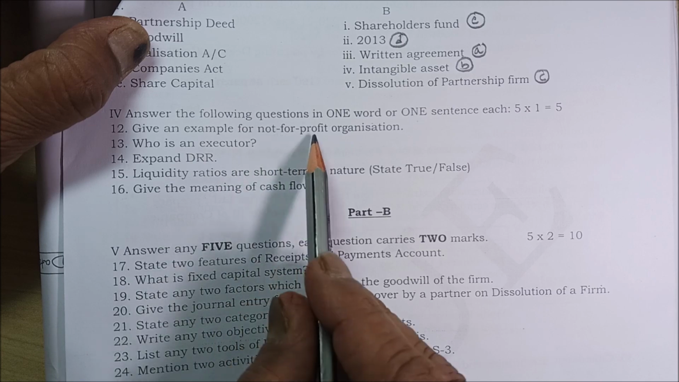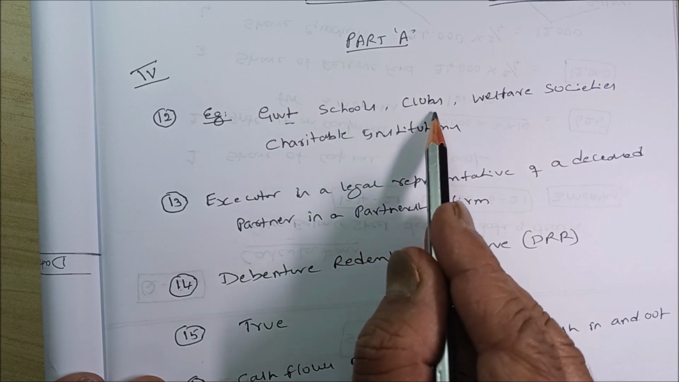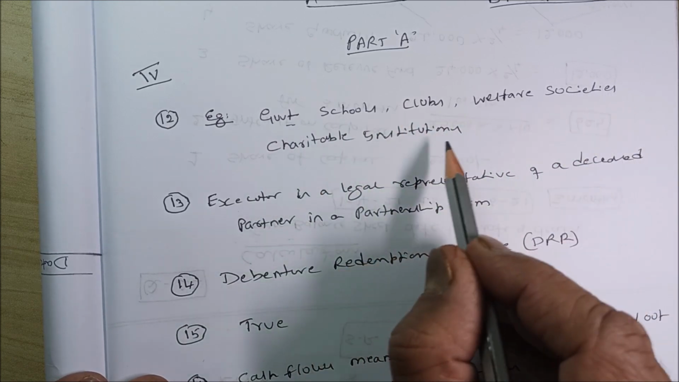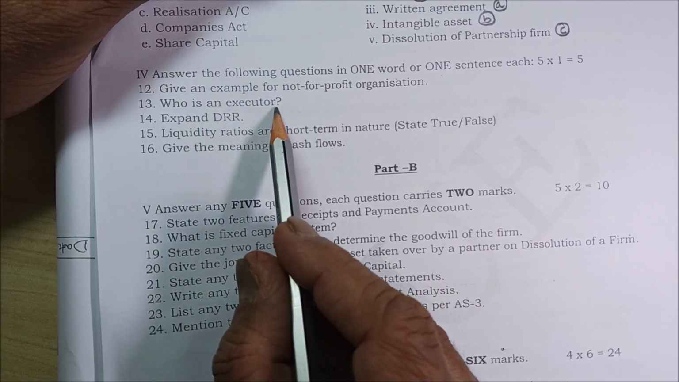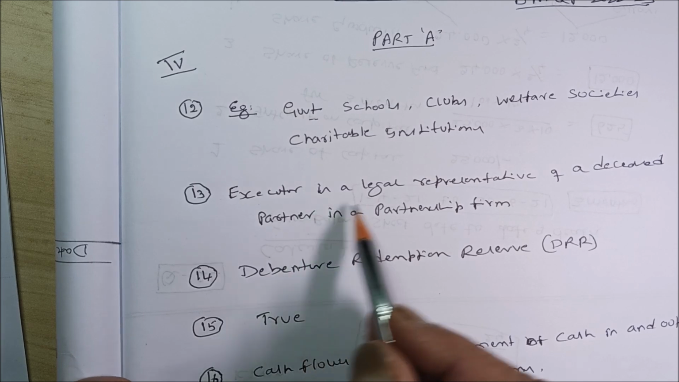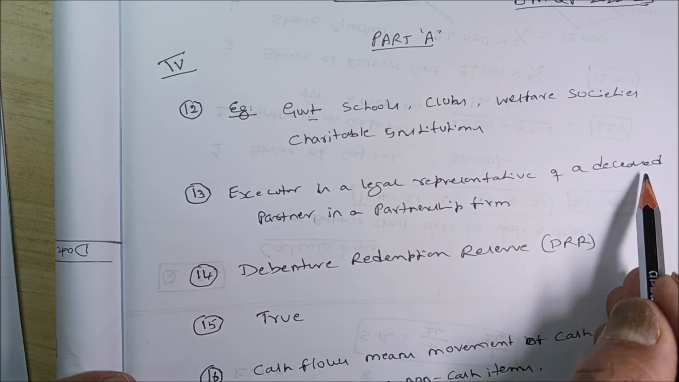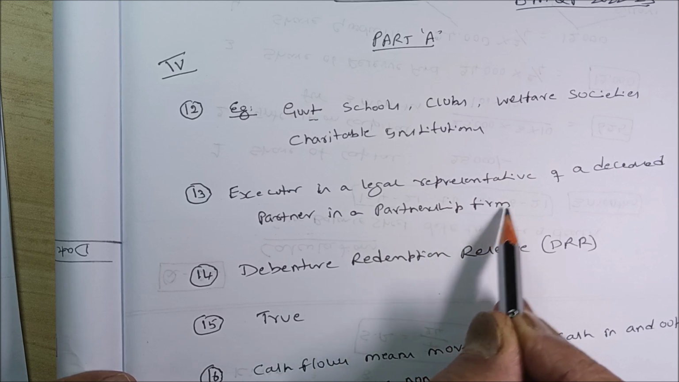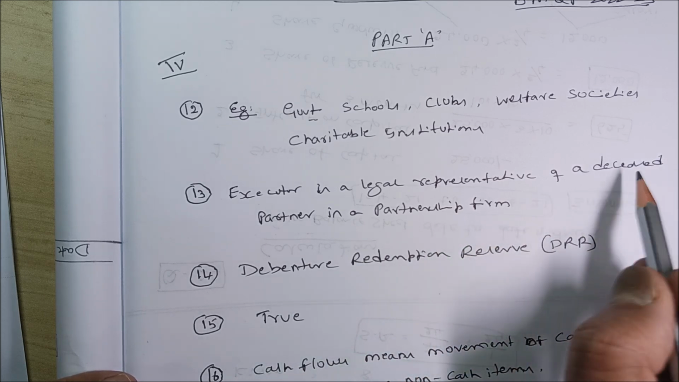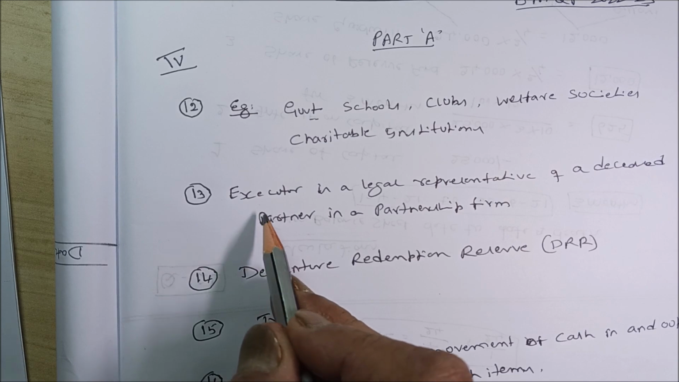Now, fourth part of Part A, answer the following questions in one word or one sentence each. Give an example for a non-profit organization. You can say government schools, clubs, welfare societies, charitable institutions, etc. You can write any two. Next, who is an executor? Executor is a legal representative of a deceased partner in a partnership firm. What is deceased? The person who is dead. That means the person who has died, his claims can be claimed by the legal representative, called the executor.